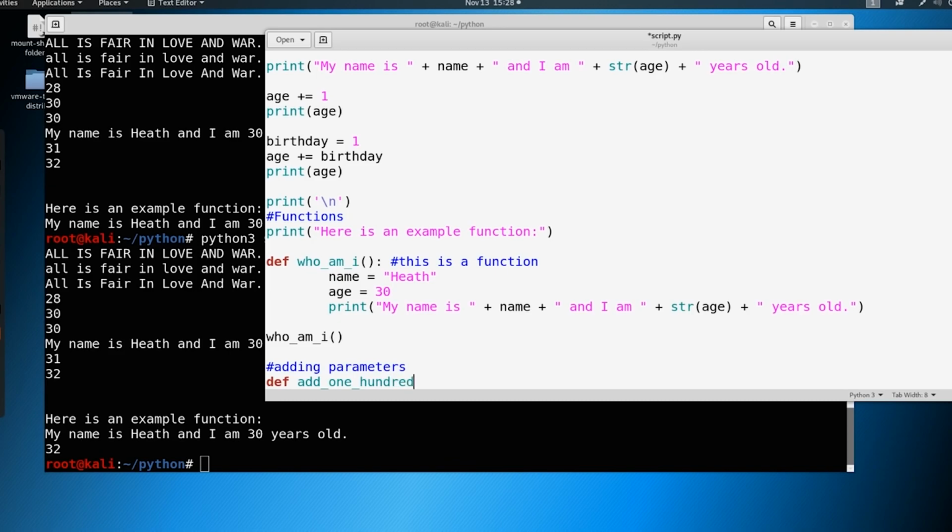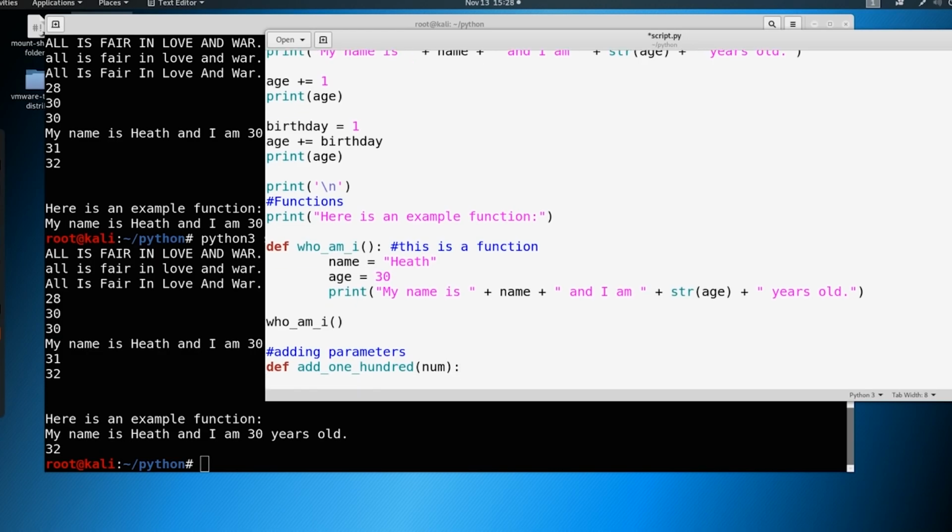Okay, and then the parameter I'm going to actually add inside, instead of giving empty parentheses, I'm going to add in something called num. It's just going to be for number. And then we're going to go ahead and use our colon, hit enter, do a tab, and then what I want to do is I want to print number plus 100.